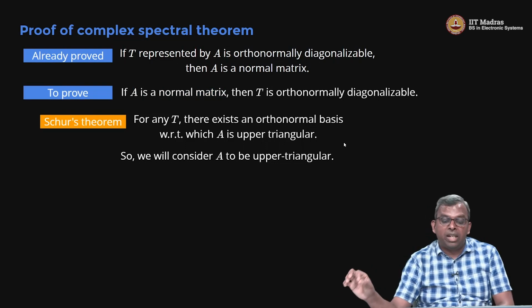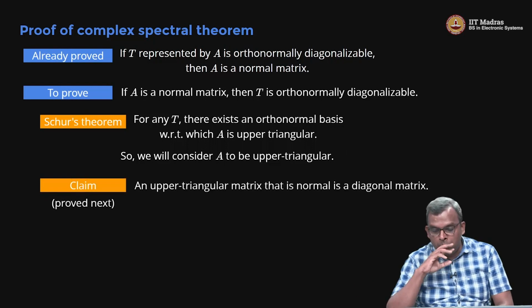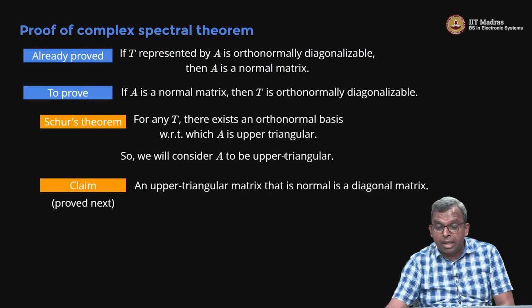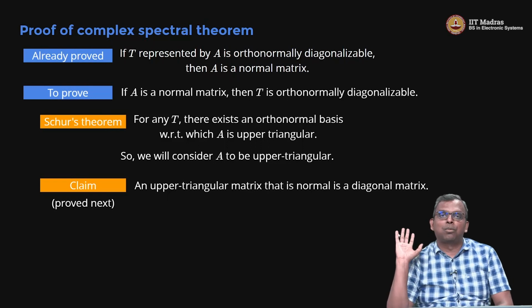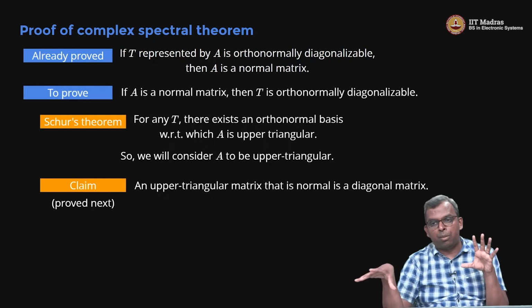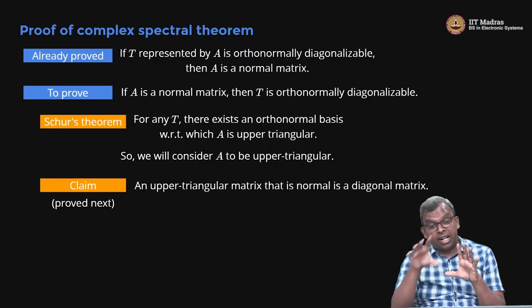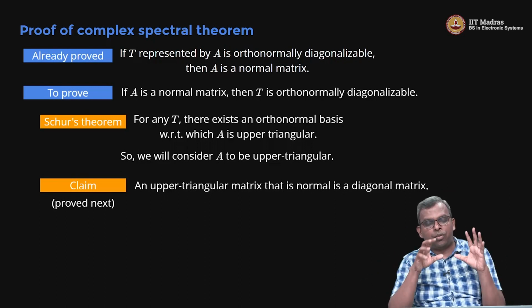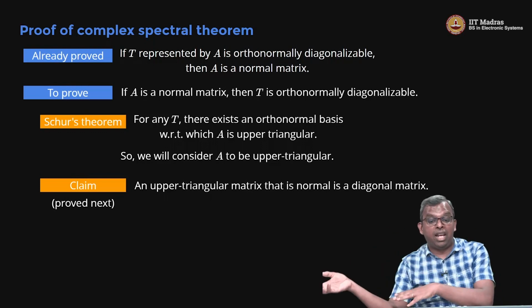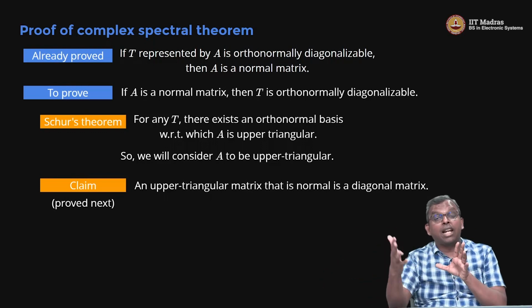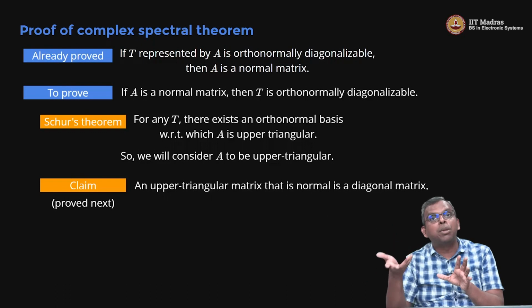Now, here comes a very important fact. This is a claim, we will prove it soon enough. If you have an upper triangular matrix and it is normal, then it turns out it is a diagonal matrix. This is a very clean and interesting fact. If an upper triangular matrix satisfies A Hermitian A = A A Hermitian, then all the off-diagonal elements have to be 0, they cannot be non-zero.